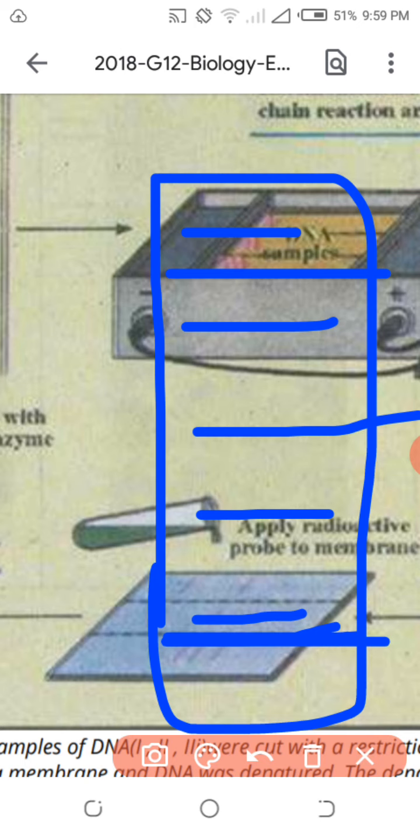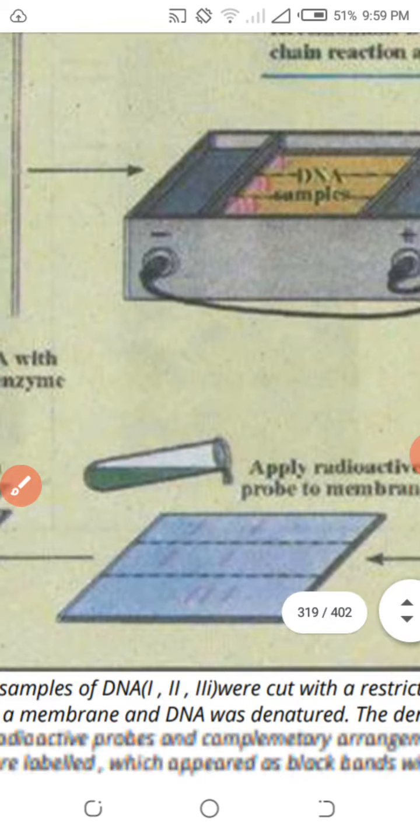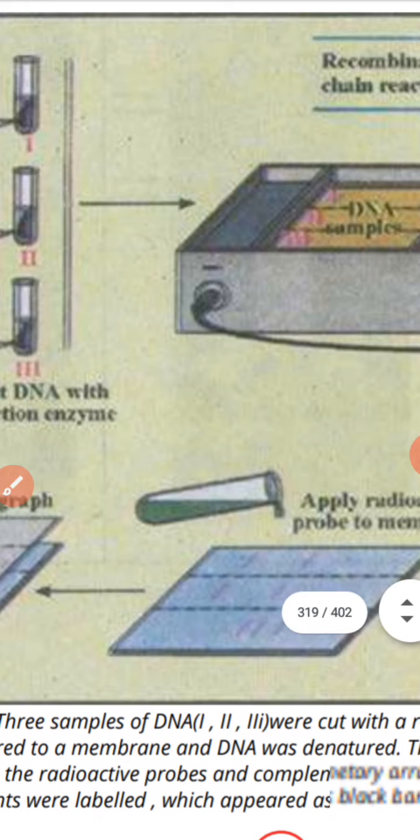So now you have to identify, and a probe will be used to identify. Probe is a nucleotide. You can use the probe to identify the specific nucleotide. So how will you be able to identify the specific nucleotide? You will use the probe.